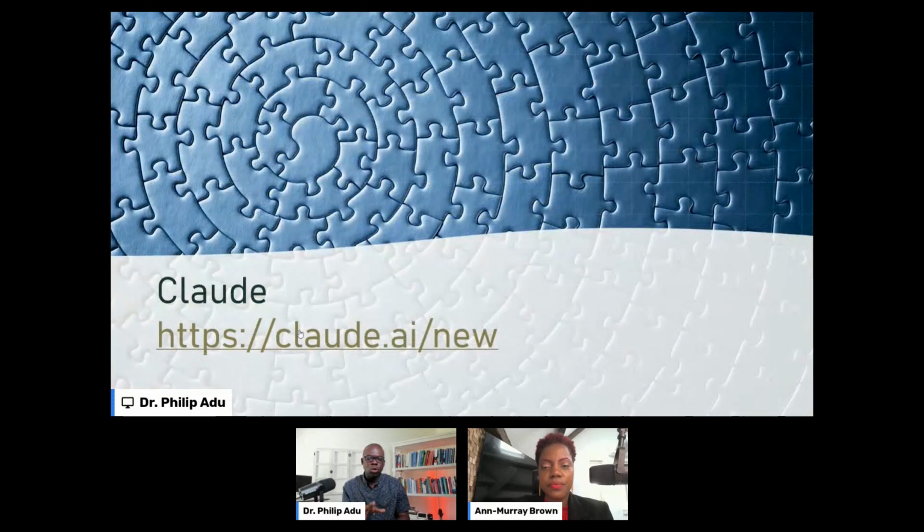Another one that is so useful and even getting better than ChatGPT is Claude AI. I know that in some countries you don't have access to this software or these AI tools, but those who have access, you can try it out and see what you're going to get. It's so powerful. It can give you visual representation of your data. It can also give you interactive visuals where you can click on and move the visualization. If we have time, I can also show you some of the things that I've done. So if you have qualitative or quantitative data, you'll be able to upload it, ask the system some questions, and get information from it.